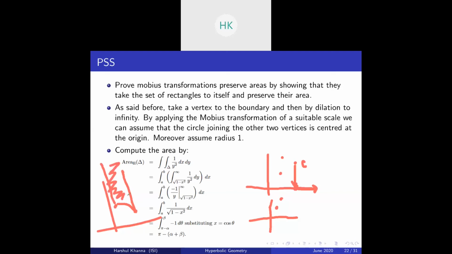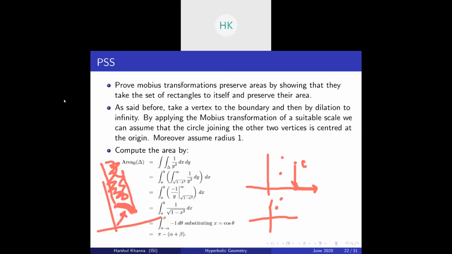Now using a Mobius transformation, we have this arc between A and B. Suppose this arc's center is at a real point. Then we can apply a Mobius transformation to transfer the center of that arc to the origin, and then use dilation to make the arc's radius 1.